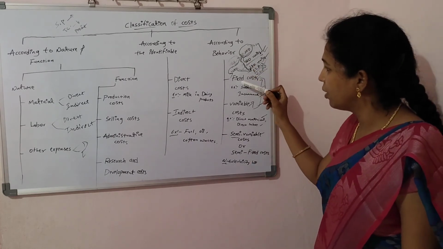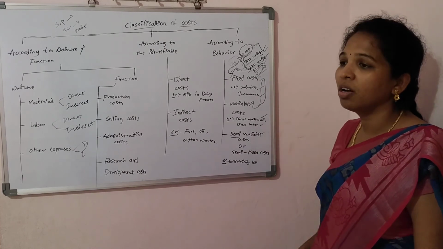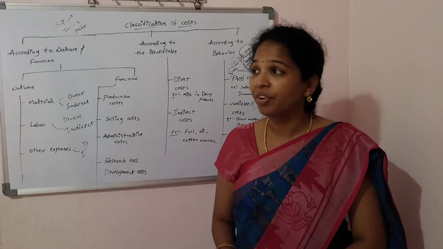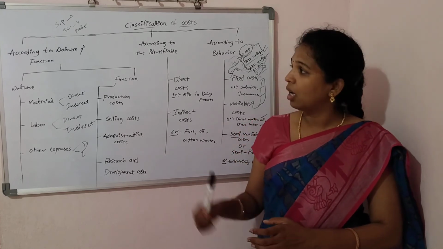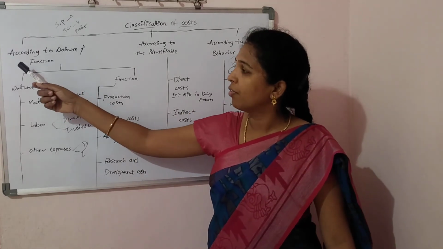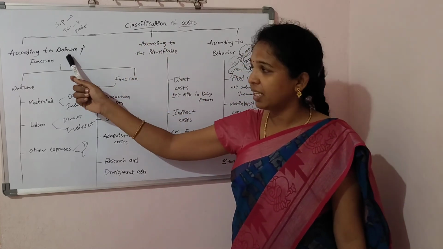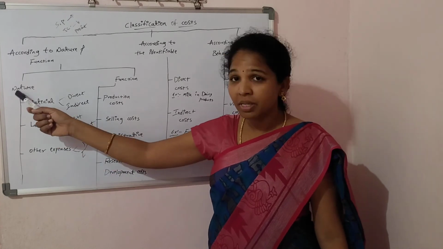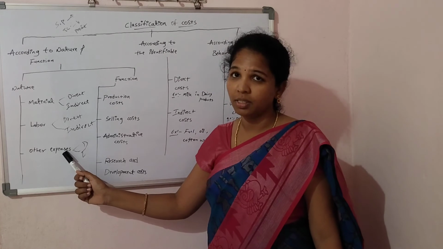According to the behavior, we have to classify costs into fixed cost, variable cost, and semi-variable cost. These are some of the important classifications of cost. Once again, we have the oral conclusion. First one is classification of cost according to nature and function. On the basis of nature: material cost, labor cost, other expenses.